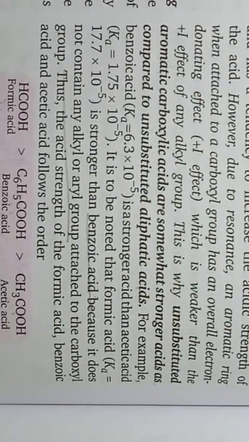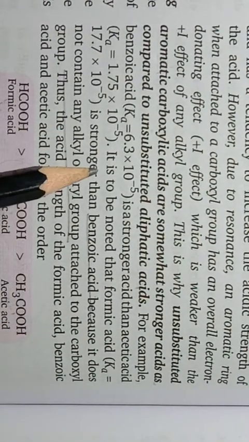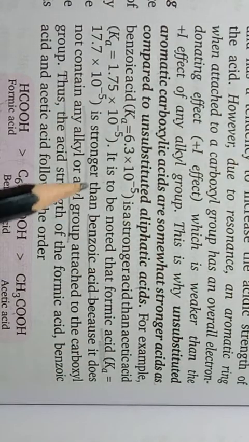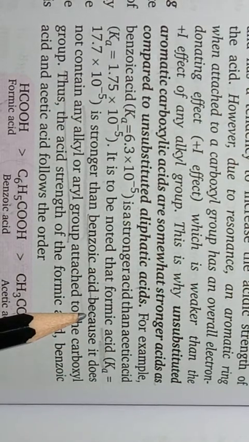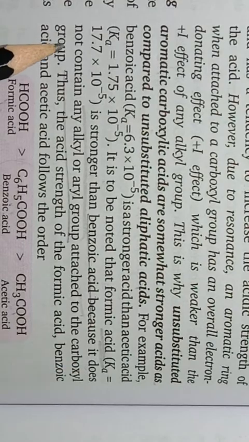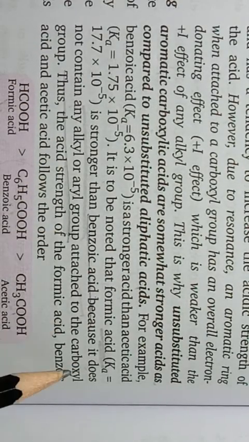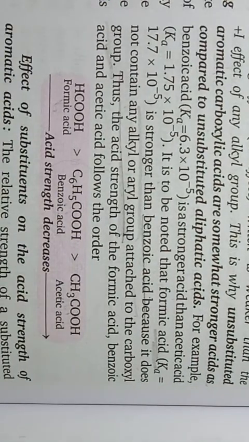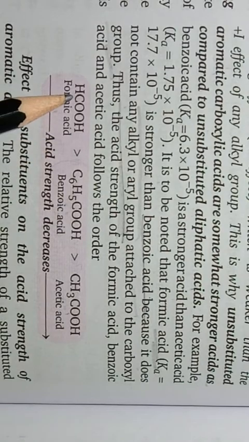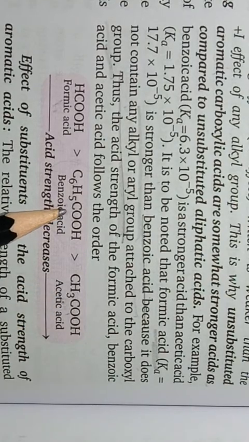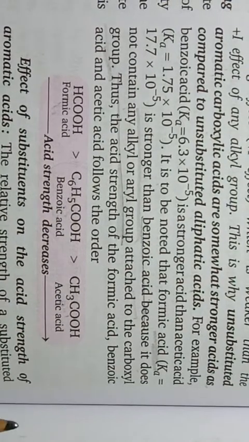It is to be noted that formic acid is stronger than benzoic acid. Why? Because it does not contain any alkyl or aryl group attached to the carboxyl group. So the acid strength of formic acid is the highest and that of the alkyl substituted acids is the least, and benzoic acid has intermediate acidic strength.